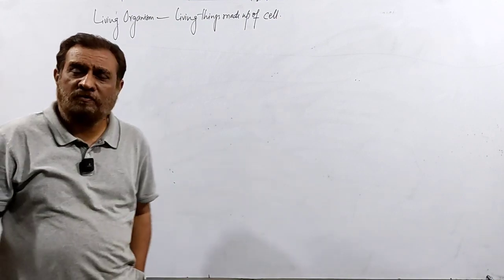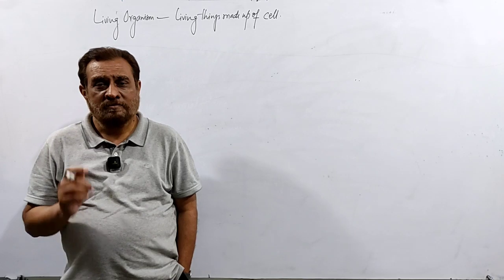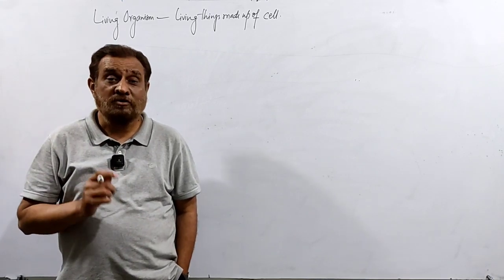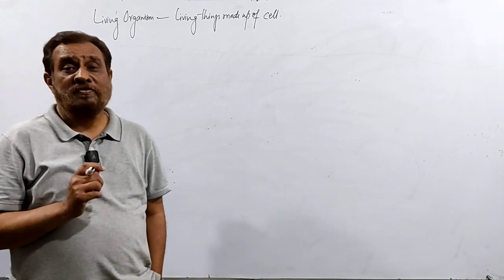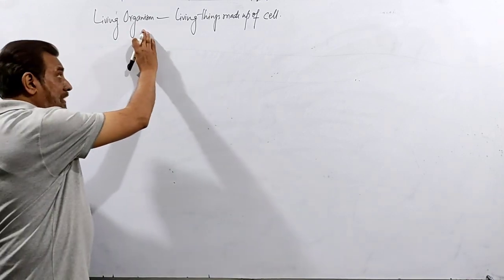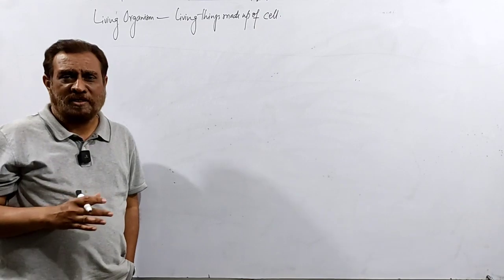According to the cell theory, the first postulate of this theory was that all living things are made up of cells. It means that all living, not non-living things, but the living organisms are made up of cells. That's the definition of the living organism.